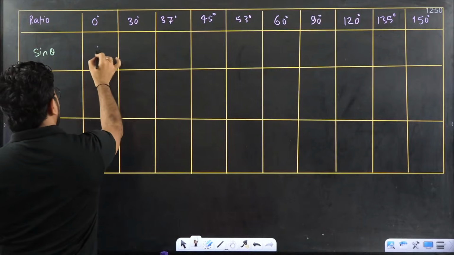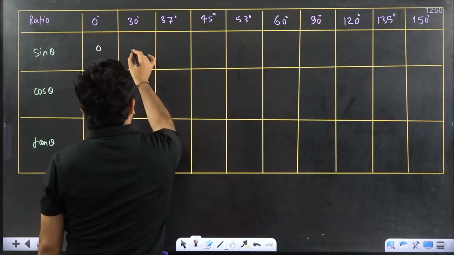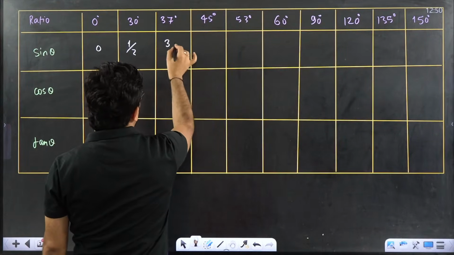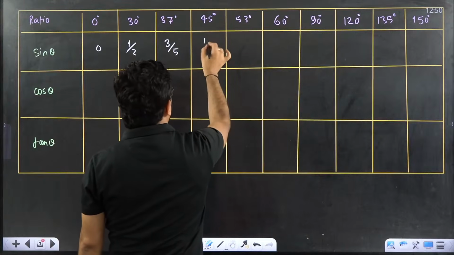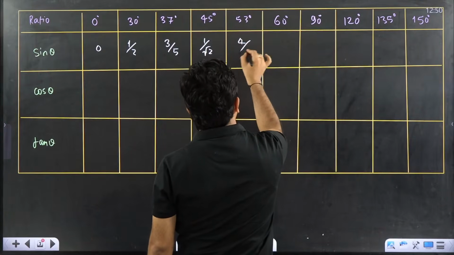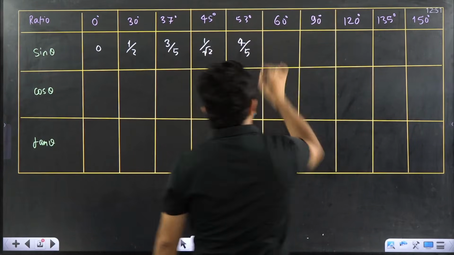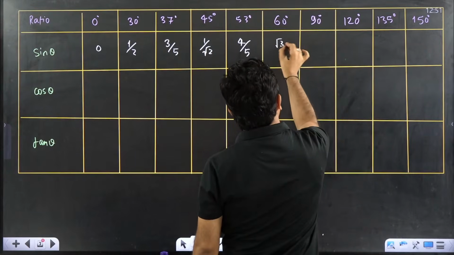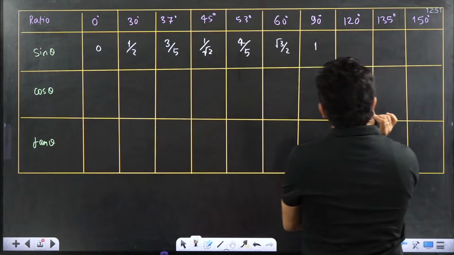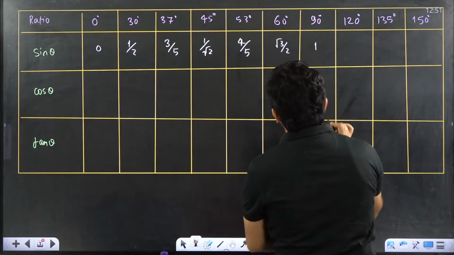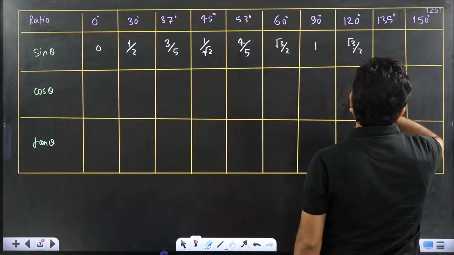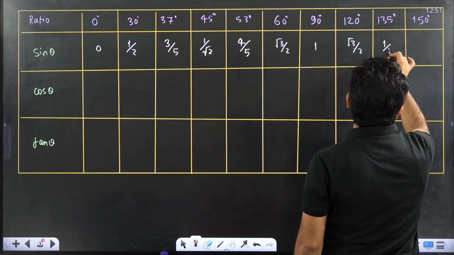I am filling it. Sin 0, 0. Okay, sine 30, 1 by 2. Sine 37, just now we have calculated, 3 by 5. Sine 45, 1 by root 2. Sine 53, 4 by 5, we have calculated just now. Next is sine 60, root 3 by 2. Sine 90, 1. Sine 120 would be how much? Very simple thing, that is equal to root 3 by 2. Next is sine 135, that is equal to 1 by root 2.